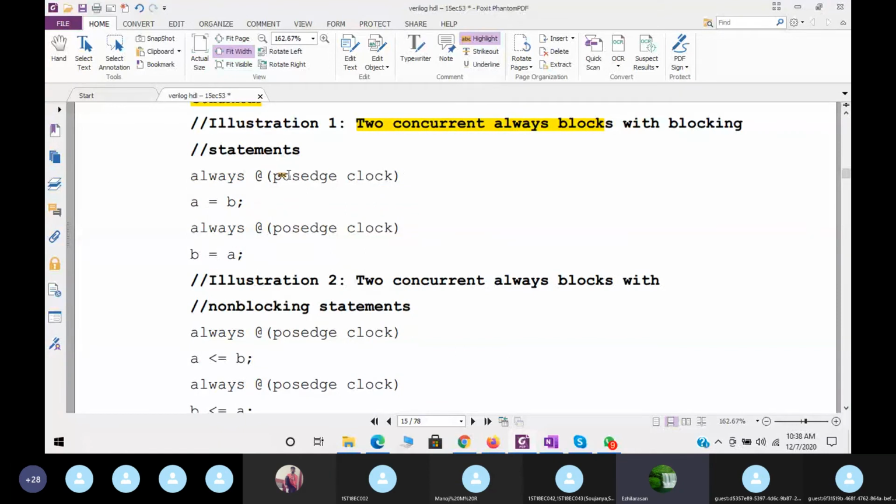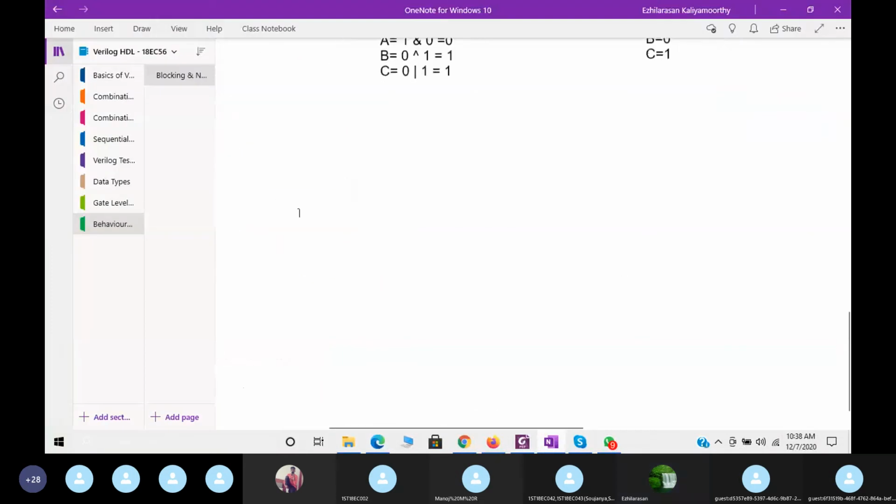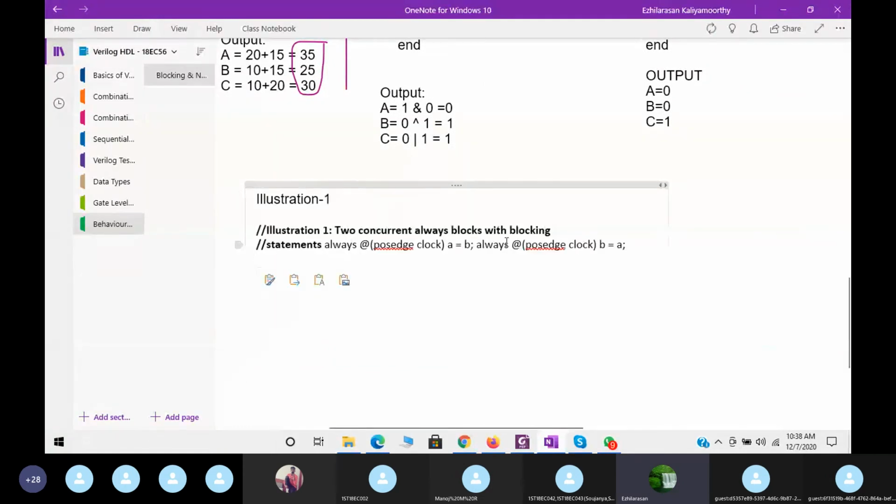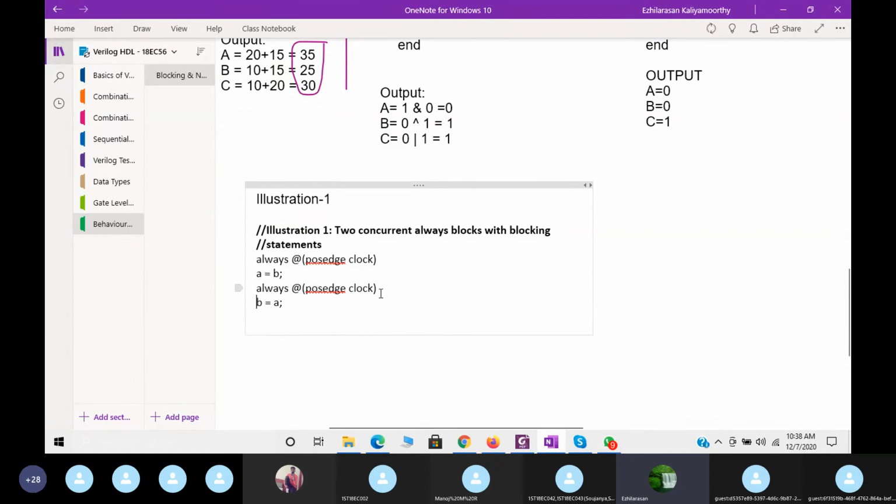You should think. Let me write here, illustration 1. Always at positive edge A equal to B. Always at positive edge B equal to A.